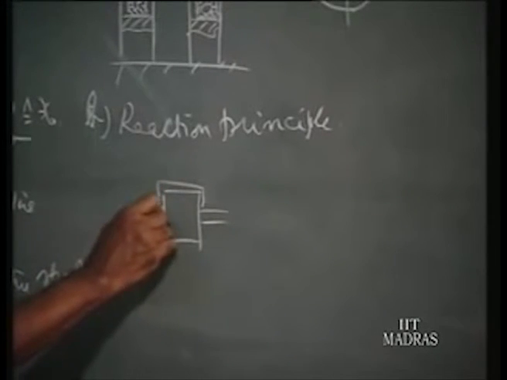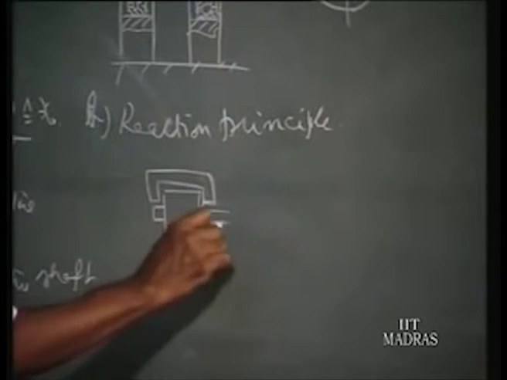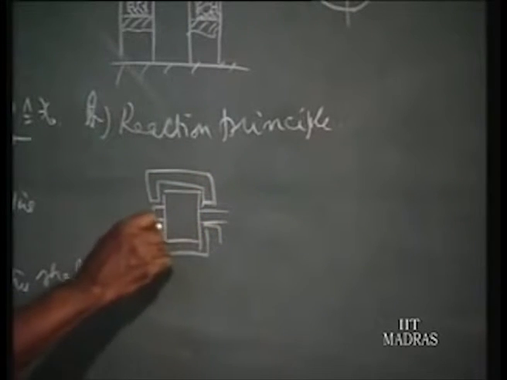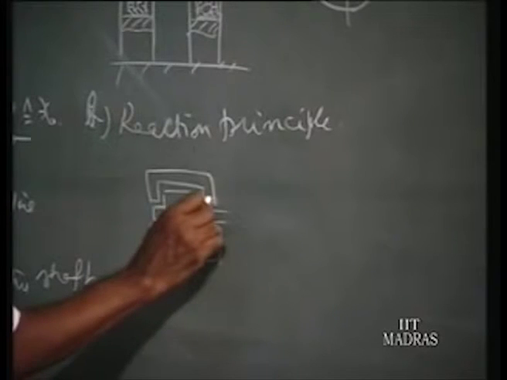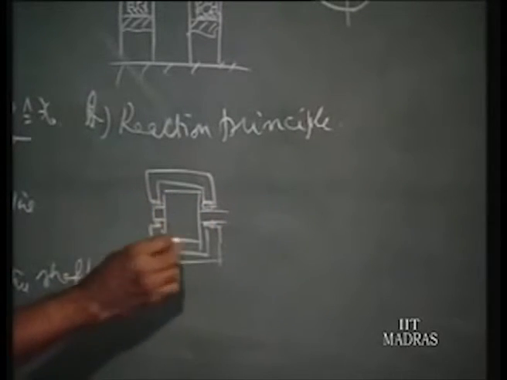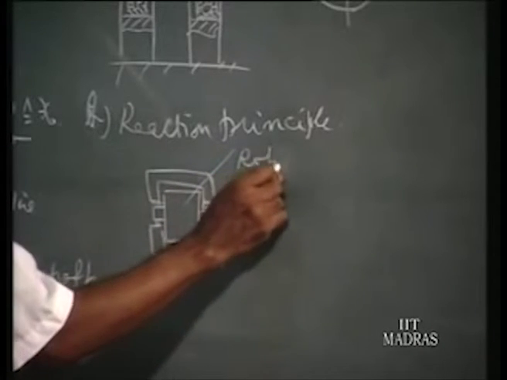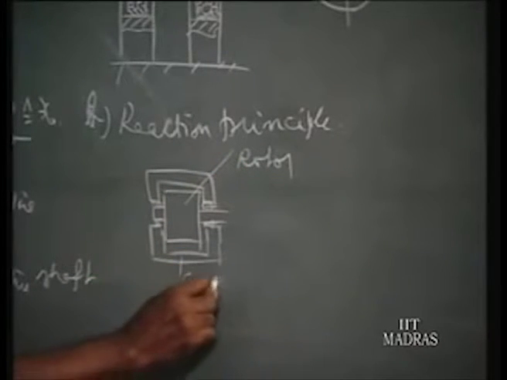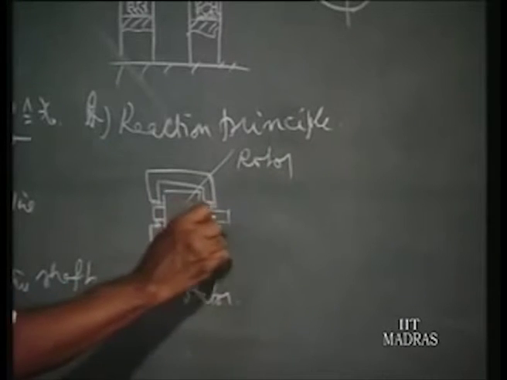So this is the rotor. So this is the stator assembly. We have the bearing here, bearing. So this is the rotor and this is the stator of an electric motor, this is the shaft.